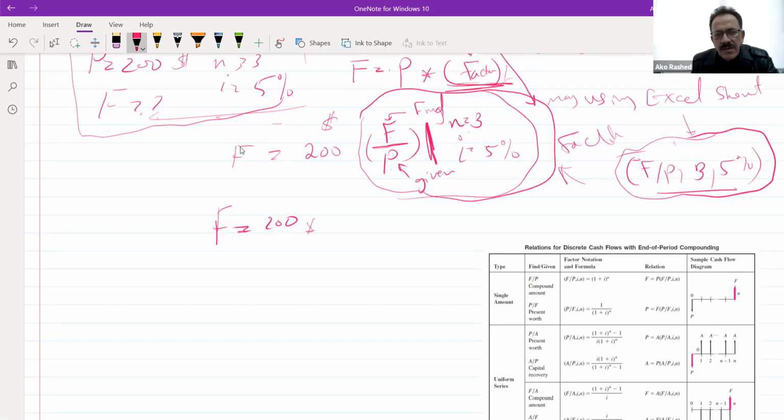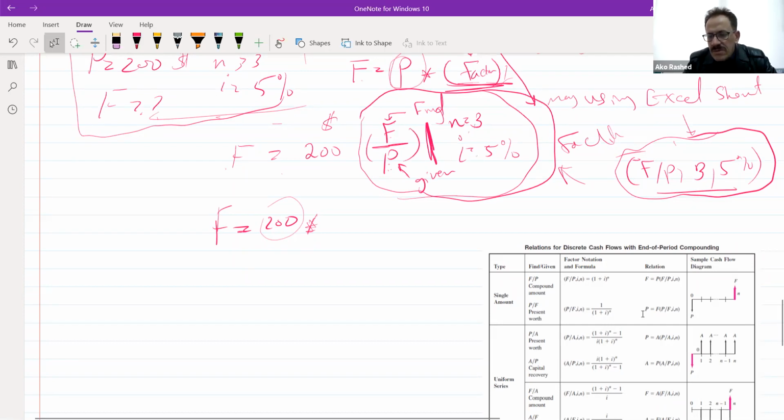Okay, now what should I do? I will see the value of F. It will be the original amount that I have invested, P, times a factor. What is that factor? It could be written like this. I have P, because P is 200, and I'm looking for F, which is the future value, and these are the two terms.